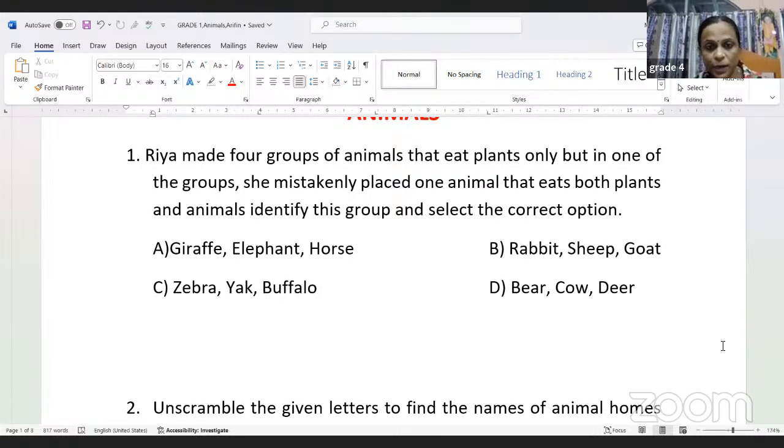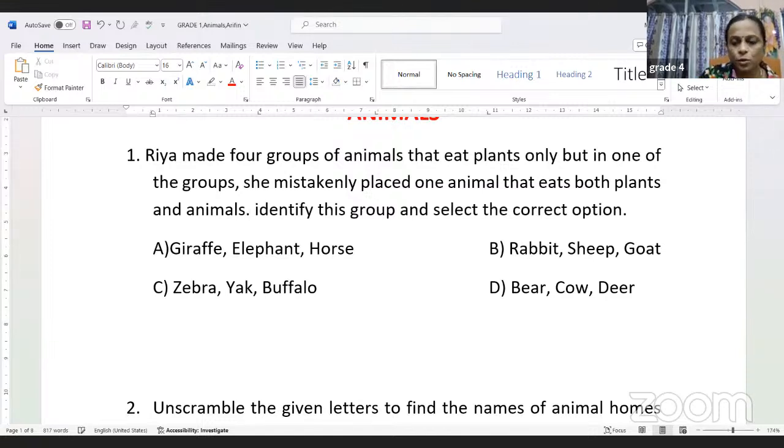Identify this group and select the correct option. So Ria has made certain groups, children. And the groups are such that one group eats plants, but in one of the groups, she has wrongly placed an animal that eats both plants and animals. So let us have a look, okay?